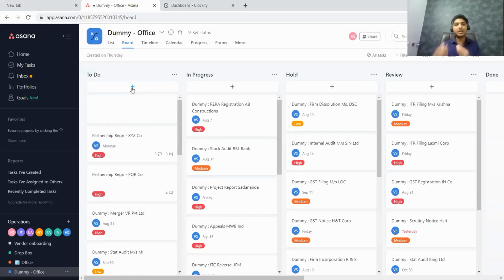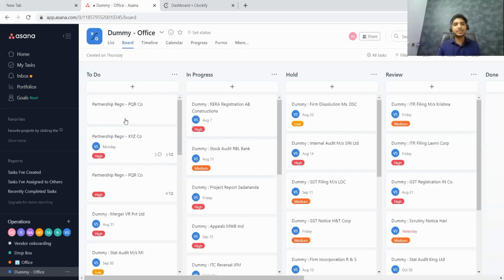So it is as simple as, if you can see this plus mark, all that you have to do is you have to click on this plus mark and you have to write the task details. So we know that it is partnership firm registration. So what will I do is I'll simply write partnership registration, and I will write the name of the particular concern. Let us say it is PQR. Okay, it is PQR company is the firm which wants to incorporate using my service. So I have created this task.